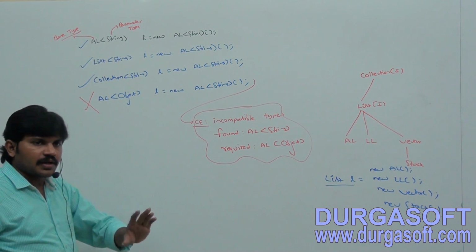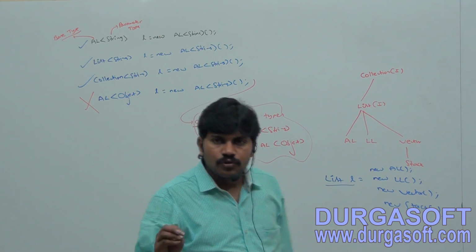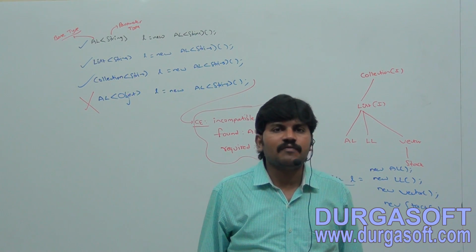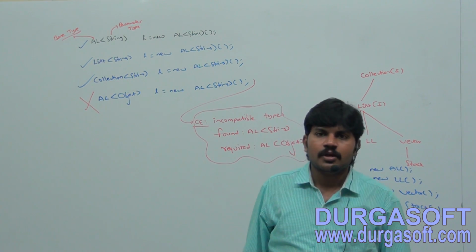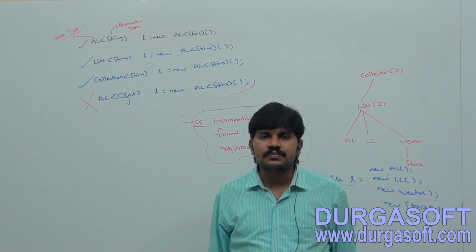So within brackets, just spell out what polymorphism is. Within brackets: usage of parent reference to hold a child object.